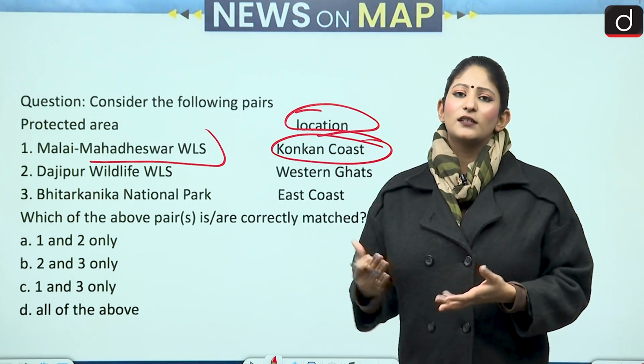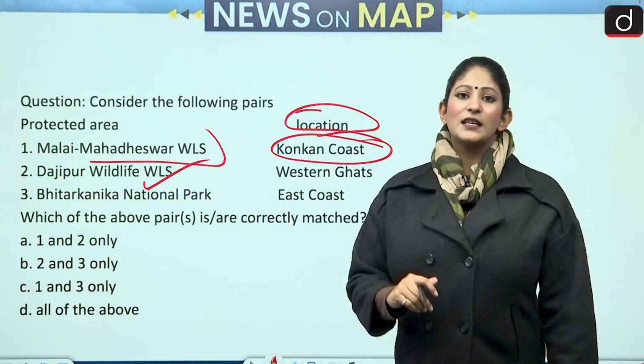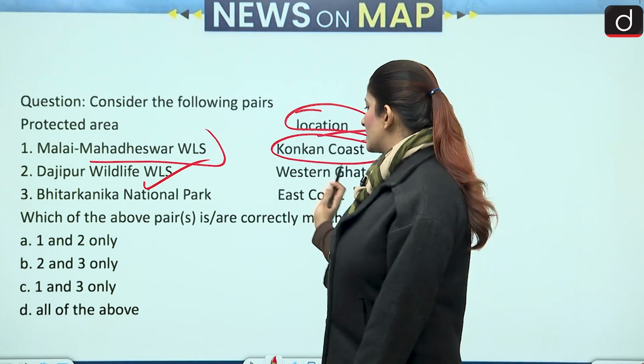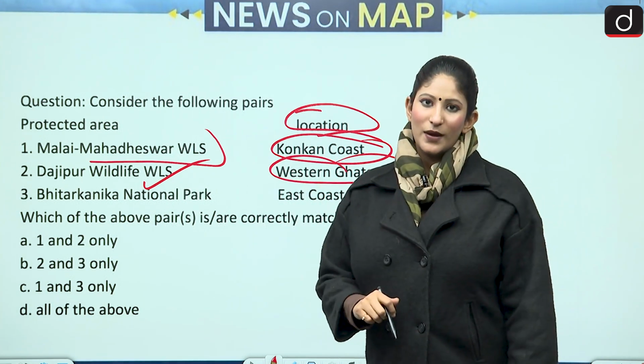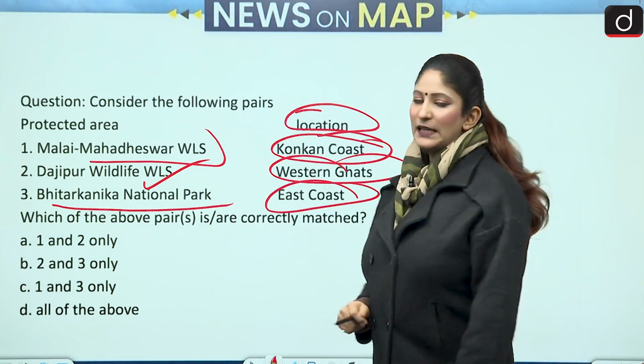Karnataka is now going to gain one more tiger reserve. Rajapur Wildlife Sanctuary is seeing the presence of more tigers. Now, that is why it is being asked. So, is it in the West Ghats? Let's know. Then we have Bhitarkanika National Park in the East Coast.